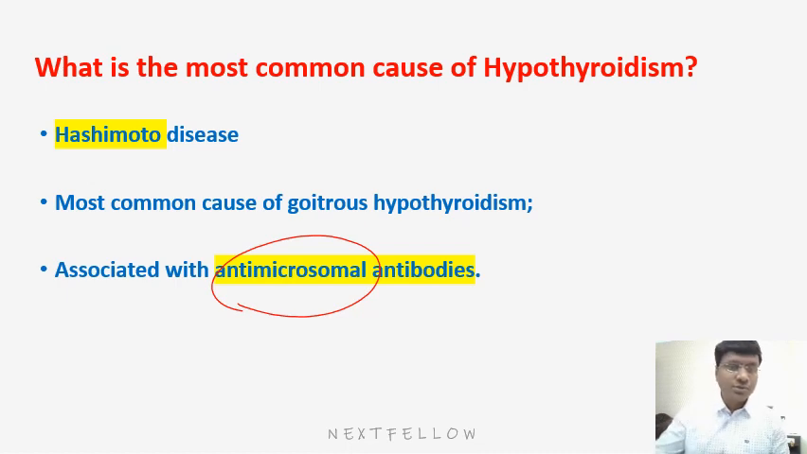And this is also the most common cause of goitrous hypothyroidism. So there will be painless enlargement of the gland in these patients with Hashimoto's. And this is the most common cause of hypothyroidism, particularly in India. Whereas globally, the most common cause of hypothyroidism is iodine deficiency.